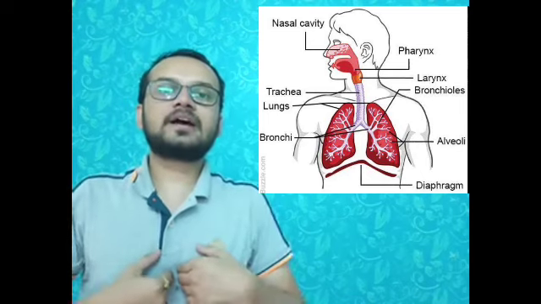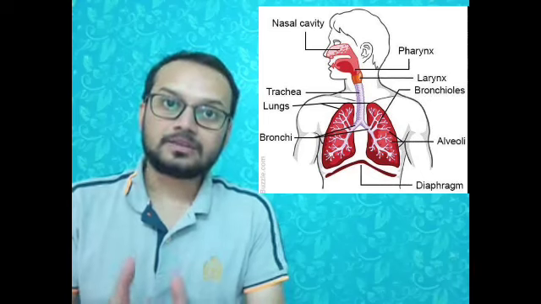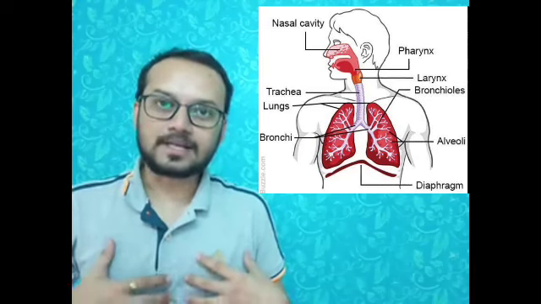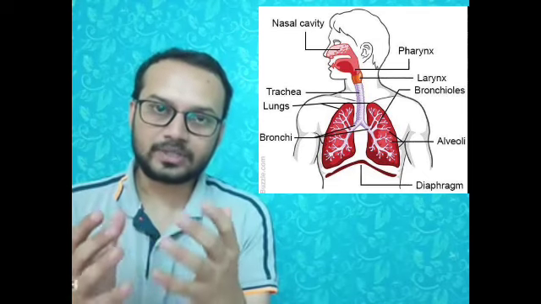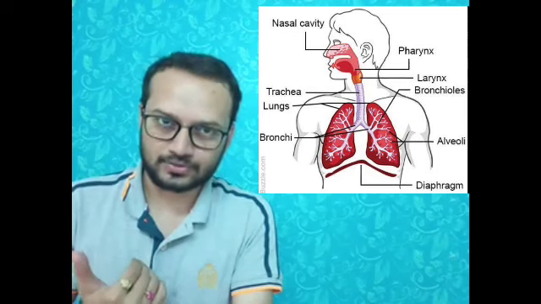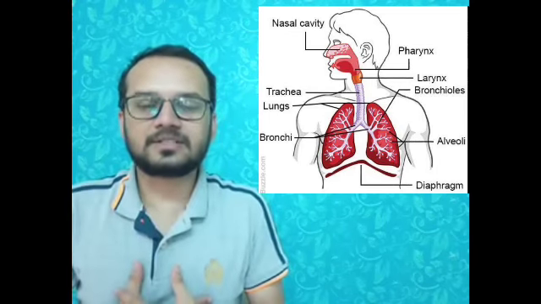Then this trachea is divided into two branches which are called bronchi, and these bronchi open into the lungs. Lungs are pouch-like structures which get oxygenated air which is inhaled through the nose. So this is the whole structure of the human respiratory system.